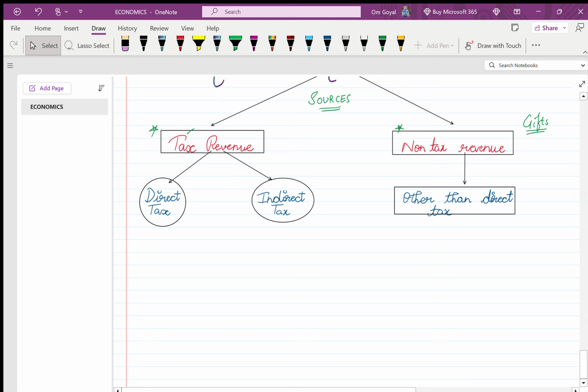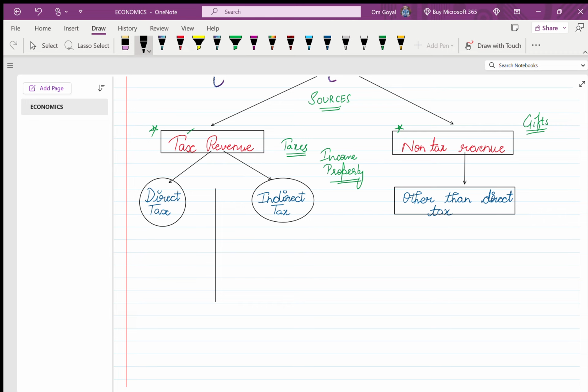Firstly, what is tax revenue? See, tax revenue is the income generated by the government from taxes. In our day-to-day life, our parents pay taxes to the government in the form of income tax, property tax, land tax, etc. So, tax revenue is further classified into two subtypes, that is direct tax and indirect tax. Now let us know what these are.